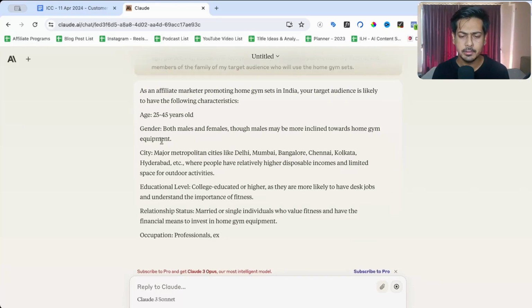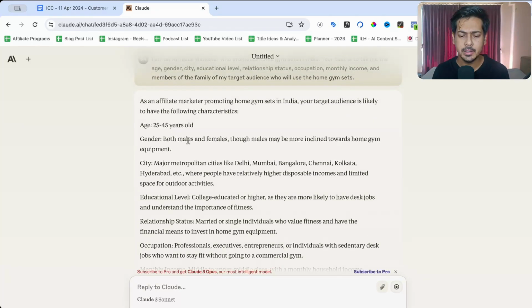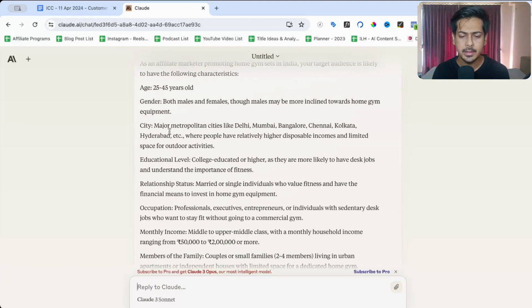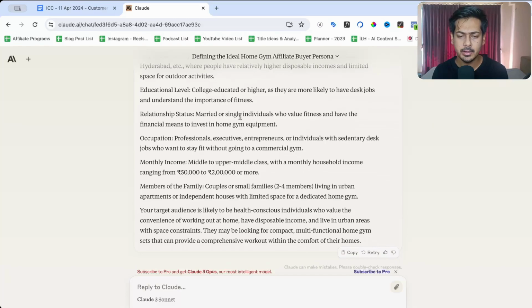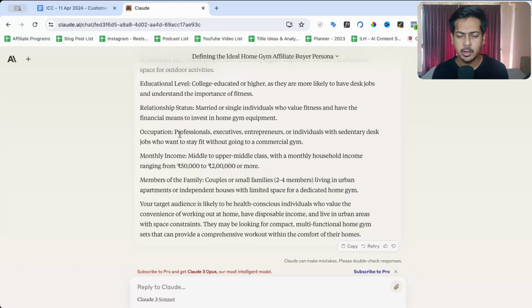Age 25 to 45, gender both males and females, city metro cities, educational level college educated or higher, relationship status married or single individuals, occupation professionals, executives, entrepreneurs, individuals with sedentary desk jobs. Monthly income middle to upper middle class, that is 50,000 to 2 lakh rupees per month. And members of the family, couples or small families, 2 to 4 members.